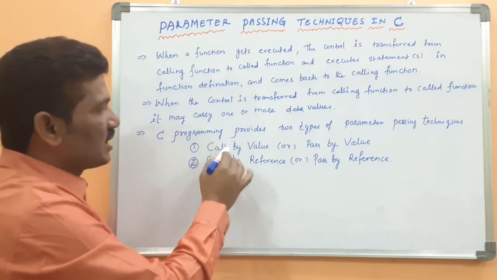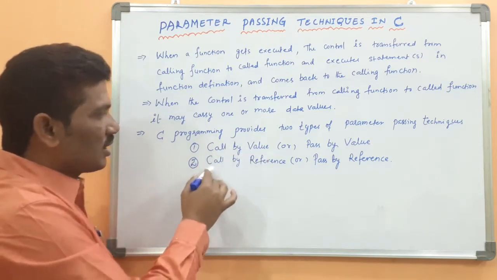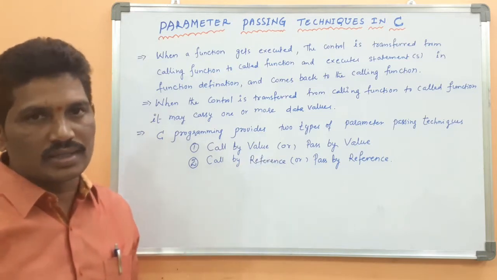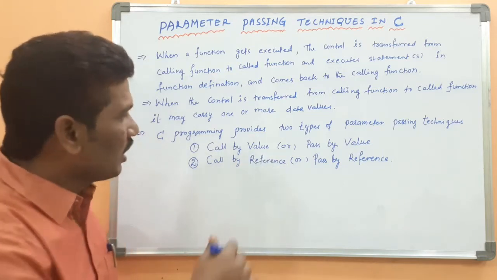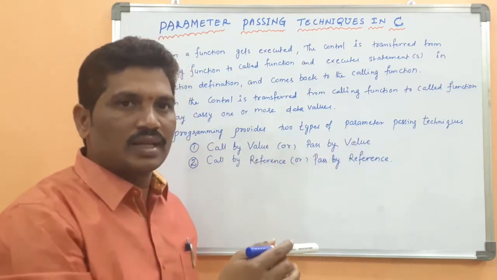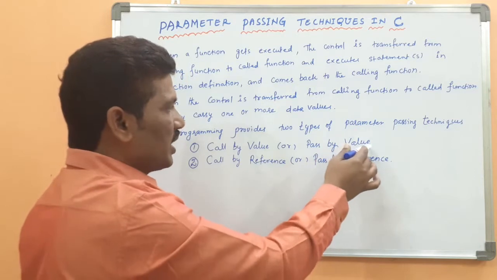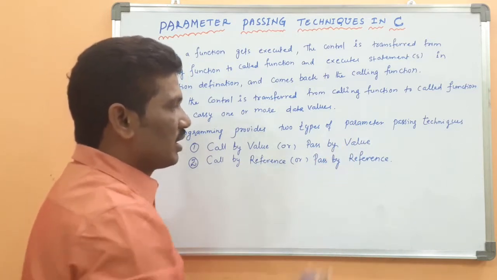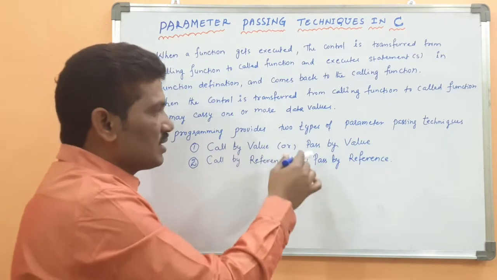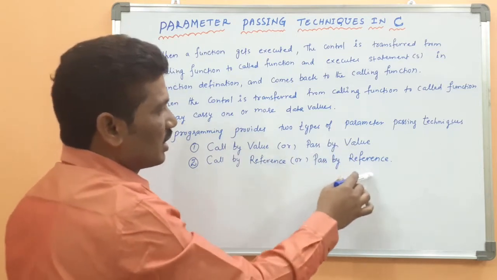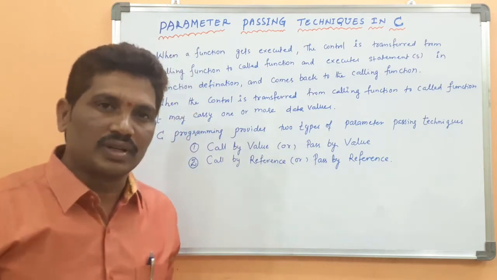One of the ways is call by value, and the other is call by reference, which is also called call by address. Call by value is also called pass by value by some authors, and call by reference is also called pass by reference.